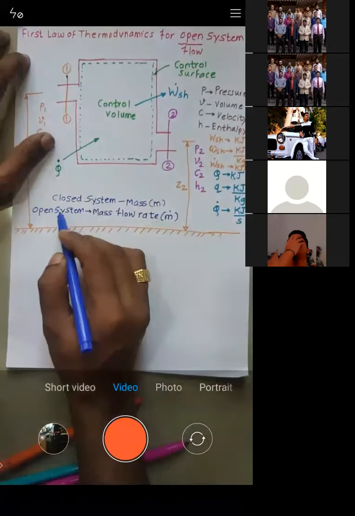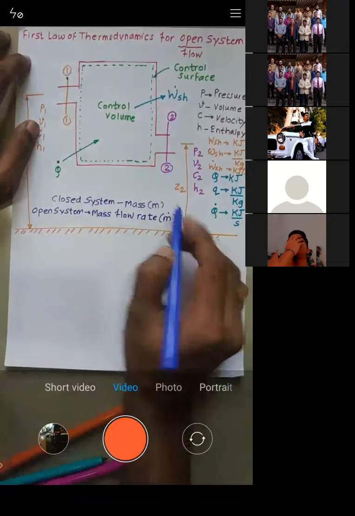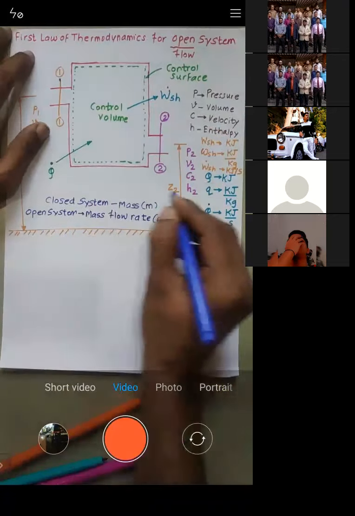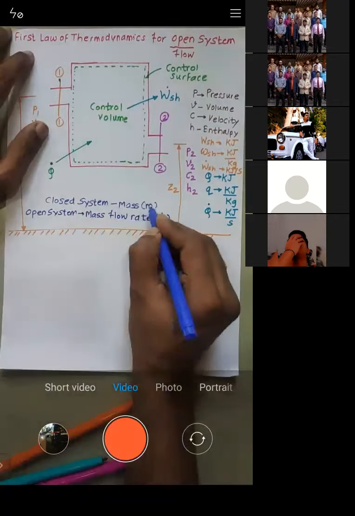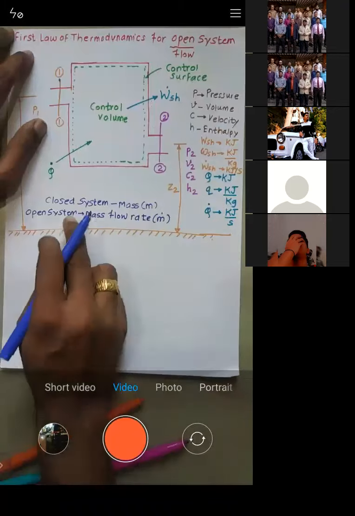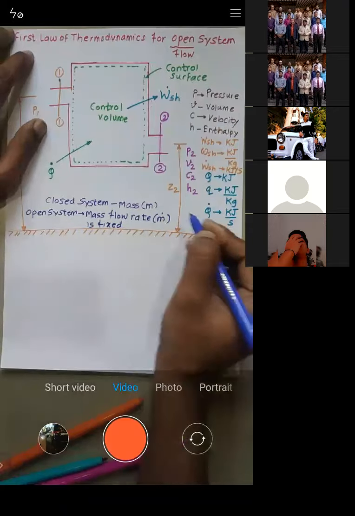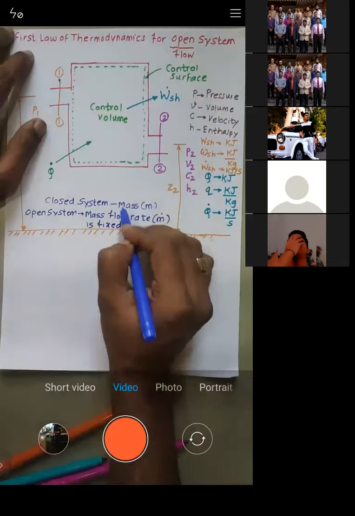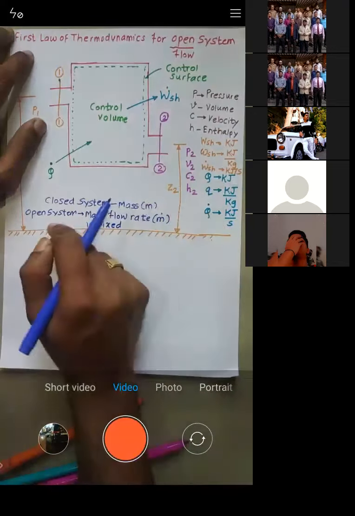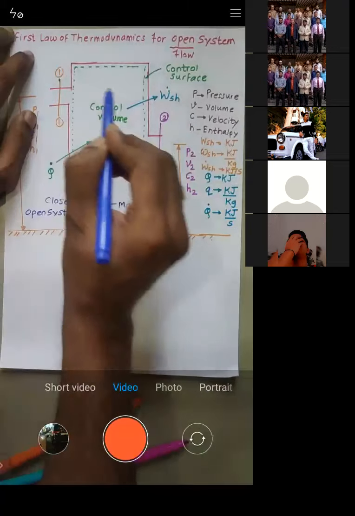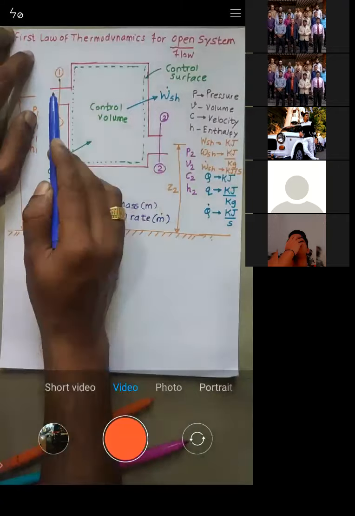But in open system, what is happening? Mass is entering and mass is leaving. So mass flow rate is fixed. In closed system, mass is fixed. Similarly, for open system, mass flow rate is fixed. This difference you should be able to understand. In closed system, mass is fixed because it's closed. There was no inlet, there was no outlet. But in open system, though there is inlet and outlet, mass flow rate is fixed. That means, let's say 10 kg is entering per second.